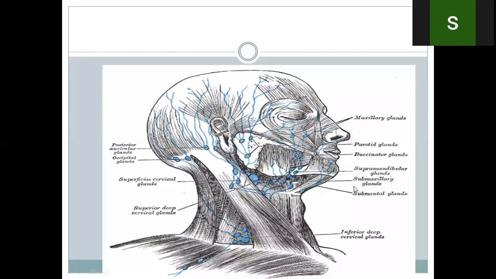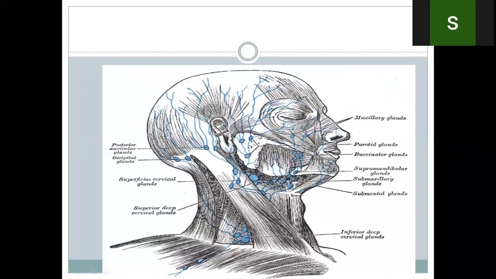So we have the superficial nodes in the head. Which ones in the head? We have the parotid or preauricular nodes. They drain the parotid gland, the upper part of the skull, which is the middle part of the skull, and they drain the ear, the external pinna, and the external auditory meatus. They also drain the lateral part of the eyelids. They also drain the skin and superficial fascia over the parotid. So the most lateral part of the face is drained into the preauricular or parotid nodes.